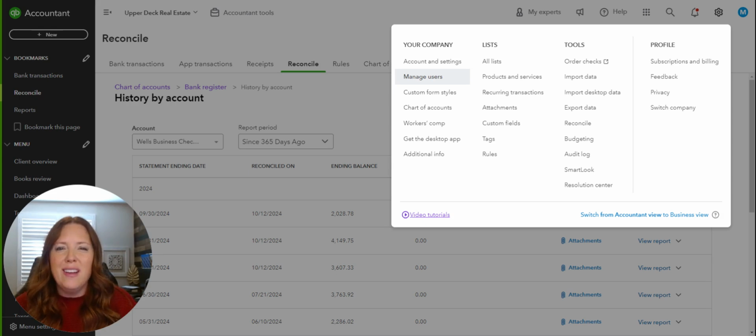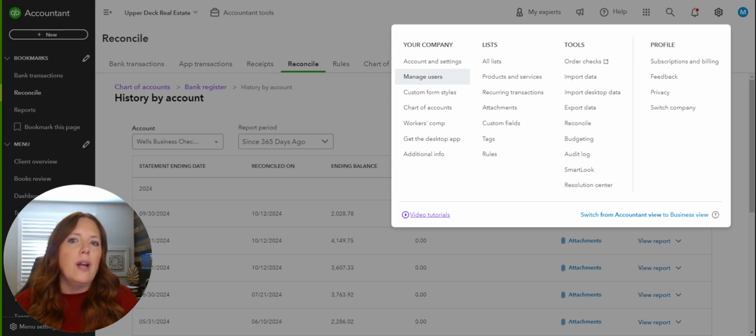A second option, and this is not my favorite option, but I've seen business owners do this as a workaround, is you can actually go ahead and set yourself up a QuickBooks Accountant account and then invite your business into it. And then that way you could undo the reconciliation like that. That's one kind of workaround, but a lot of people don't want to go through those steps, or they just need to get it done now and they want to know how to do that.